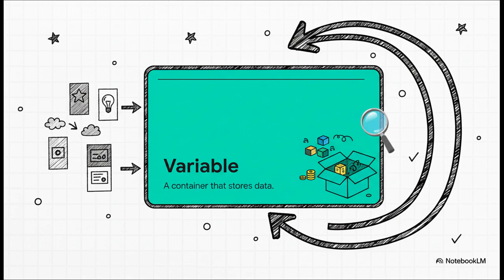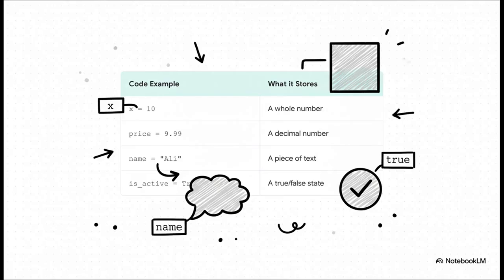The label is the variable's name, and whatever's inside it is its data. It's the most basic, most fundamental idea in all of coding, just giving a name to a piece of information so we can find it and use it later. And these little containers are super flexible. I mean, look at this. We can make a variable called x to hold a simple whole number, or one called price for a decimal. We can even store text, like a name, or a simple true or false value. Each one is a different type of information, tucked away neatly in its own labeled box.